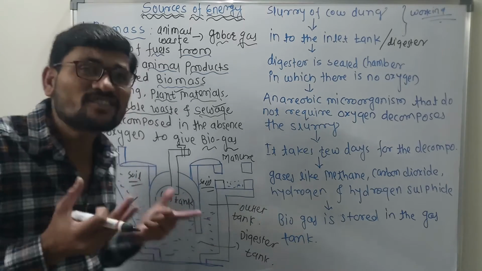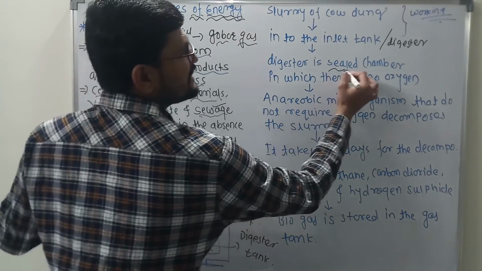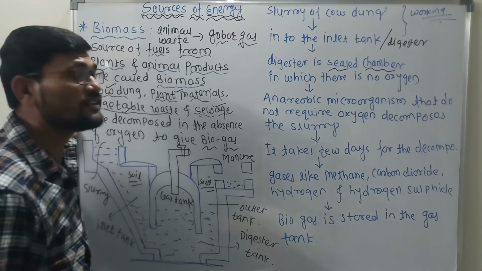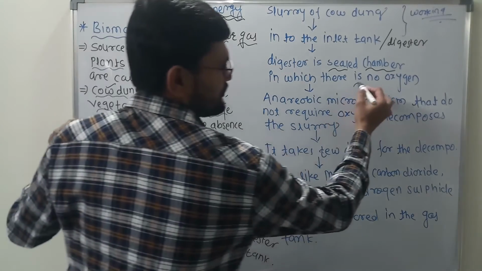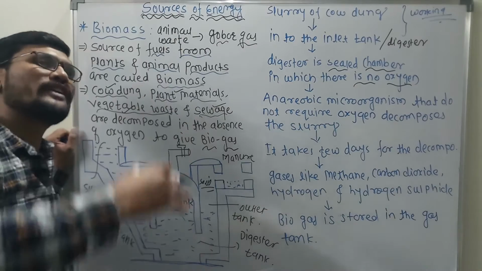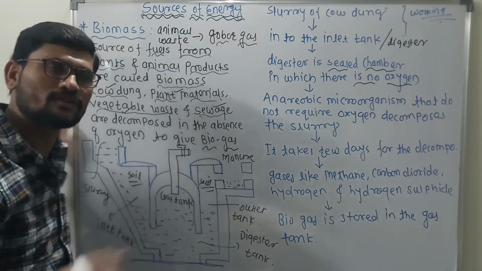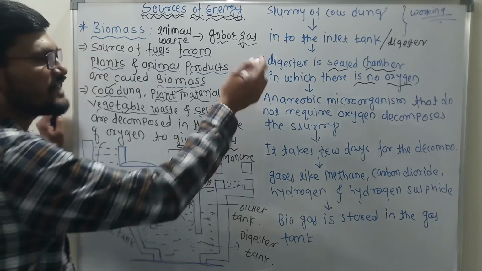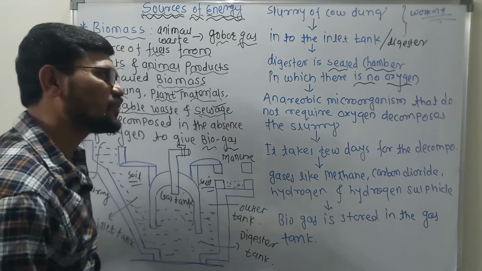Now what does the digester do? Clear? This digester is completely a sealed chamber. This digester is completely what? A sealed chamber in which there is no oxygen. Is there any oxygen? No. Why? It is completely a sealed chamber, and above the digester it is completely covered with soil and whatever required material, so that no oxygen is present. That is the reason. This digester is a complete sealed chamber and there is no oxygen, Babu, and that is the reason.